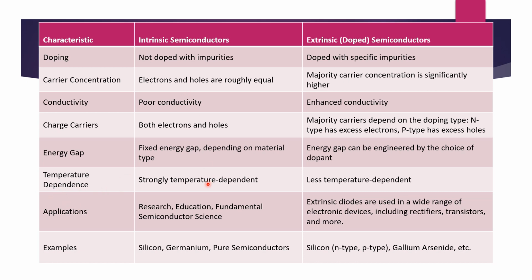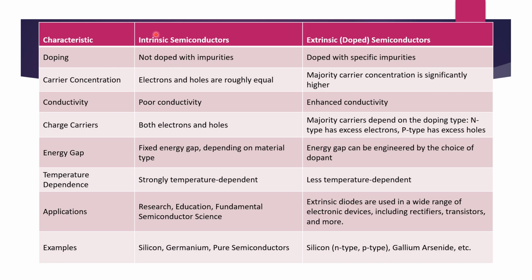We know that at room temperature, the electron hole pairs are getting created, and because of that it produces current. So it is dependent on temperature, but extrinsic is designed in such a way that it is less temperature dependent. Every electronic device that we are building aims to be less temperature dependent. We don't want our device or circuit to change with temperature. That is the motive of electronics. So yes, extrinsic is less temperature dependent.